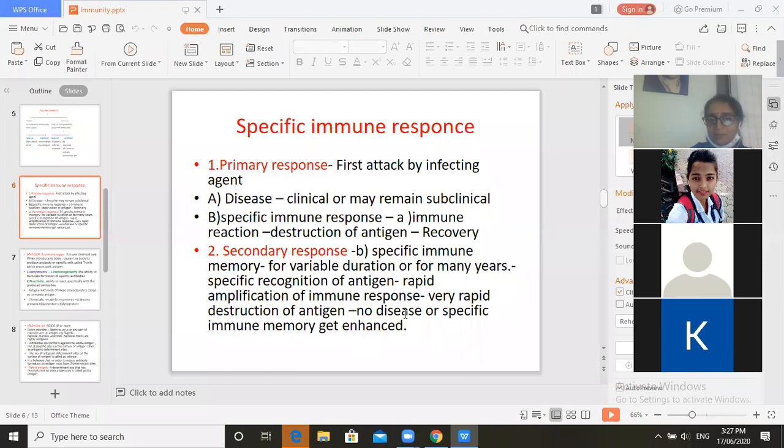So the secondary response is a very much exaggerated immune response, which is very rapid, with rapid destruction of antigen, and there will not be any disease. Okay, so that is the primary response and the secondary response.